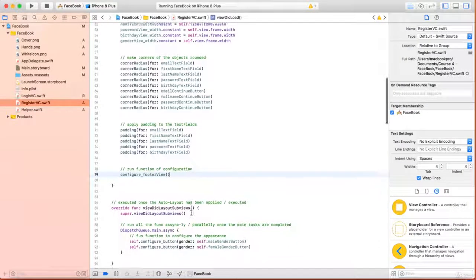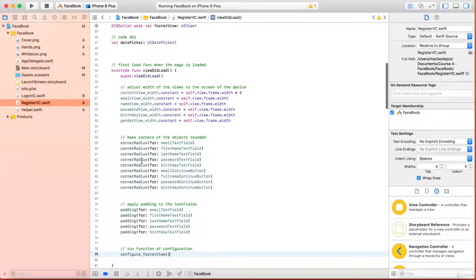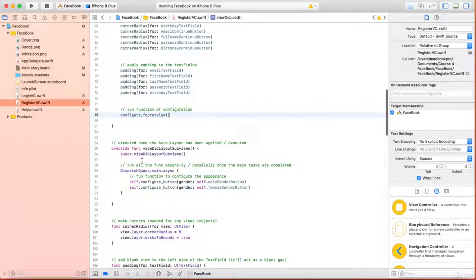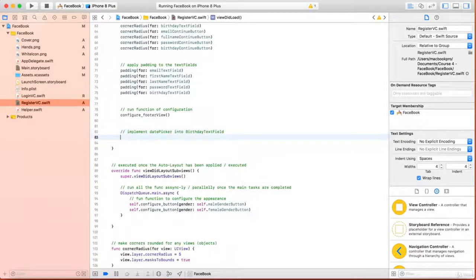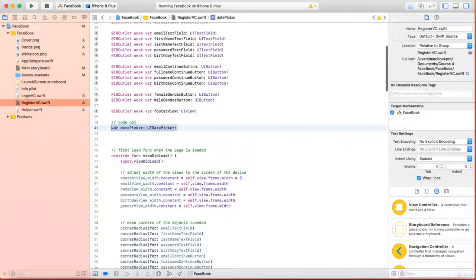We can do this directly by writing it in the viewDidLoad method. Here in the viewDidLoad I'll write a comment: implement date picker into text field, birthday text field. So here, first of all, we declare the date picker.